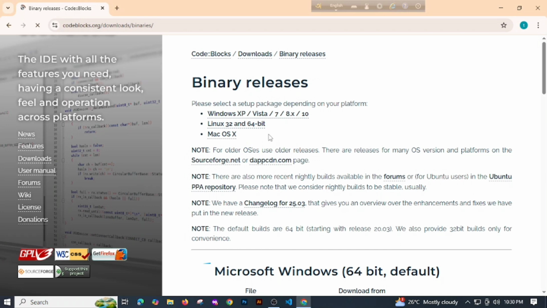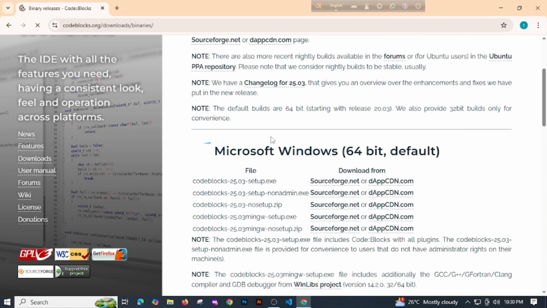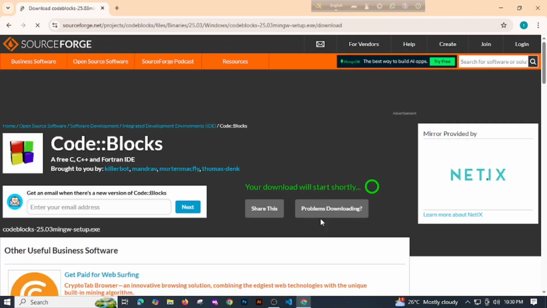Okay, now we will scroll down and look for MinGW setup. Here it is, and we will click to sourceforge.net here. Okay, the download will start after a few seconds.